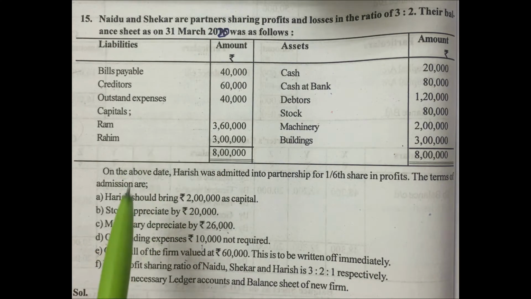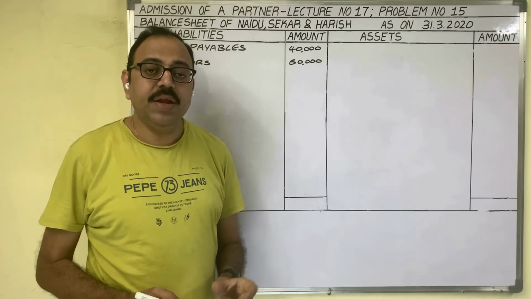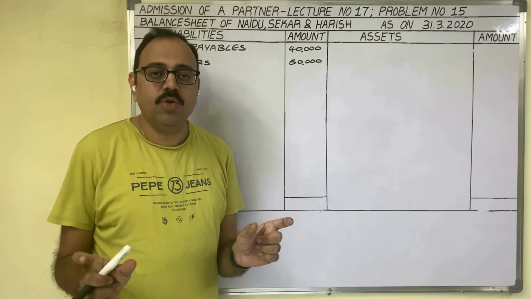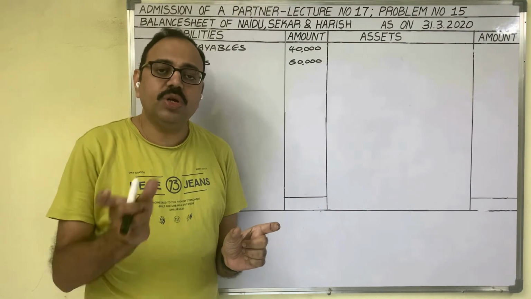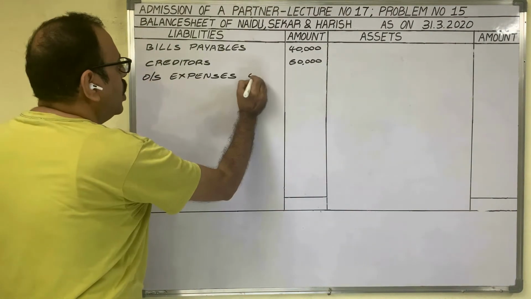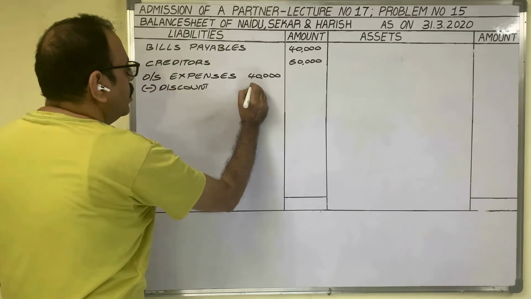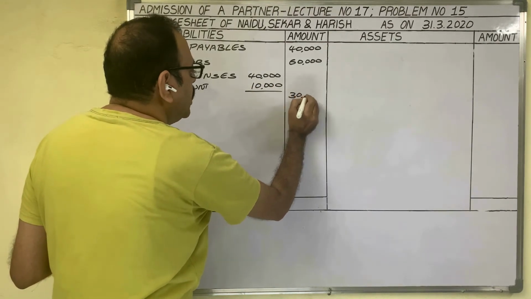Next, outstanding expenses 40,000 rupees. Related to outstanding expenses, there is one adjustment: outstanding expenses 10,000 not required. In the old balance sheet, outstanding expenditure is given as 40,000 rupees, and the additional information says that out of this 40,000 rupees, 10,000 we need not pay. So we can assume this 10,000 as a discount, and we should deduct it from 40,000 rupees. Outstanding expenses 40,000 rupees in the inner column, minus discount 10,000 rupees. Then the remaining amount, 30,000 rupees, in the outer column.